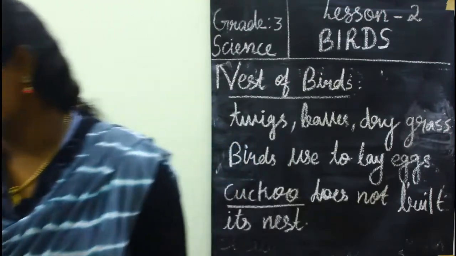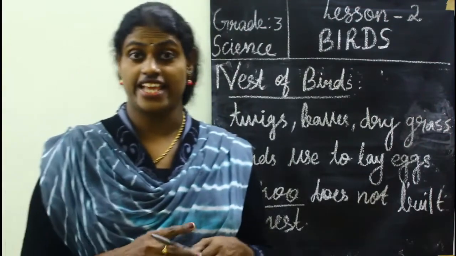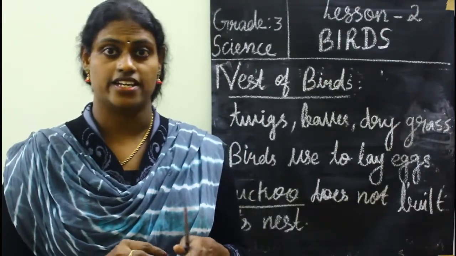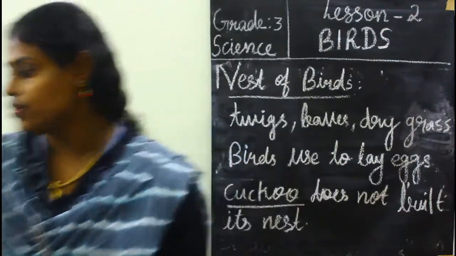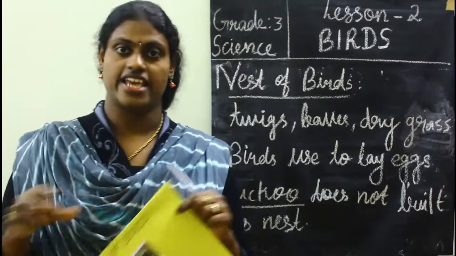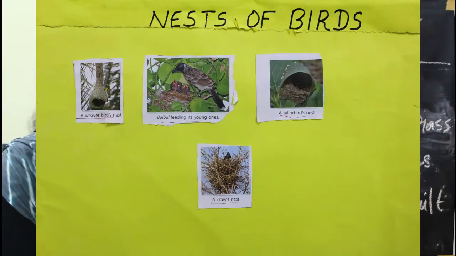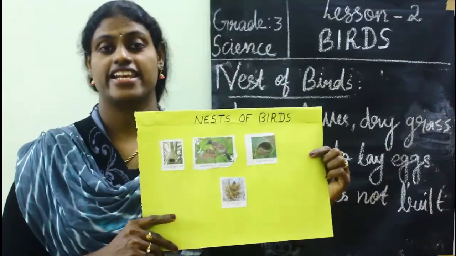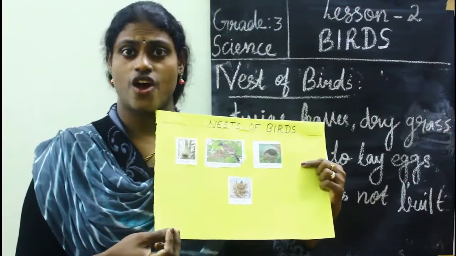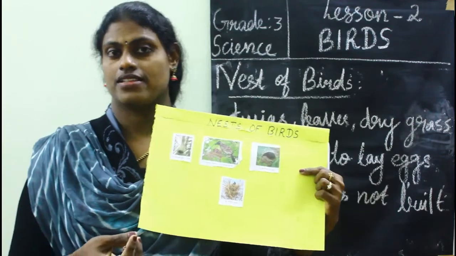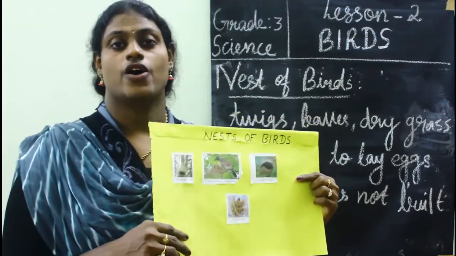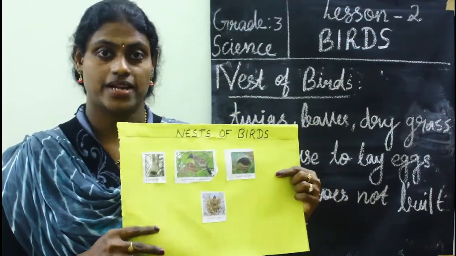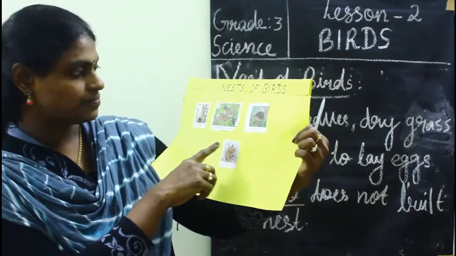Have you heard about the weaver bird? I can show you some nests of birds. The weaver bird weaves its nest with the help of straws, leaves, sticks, etc. And there is also a bird named the tailor bird.